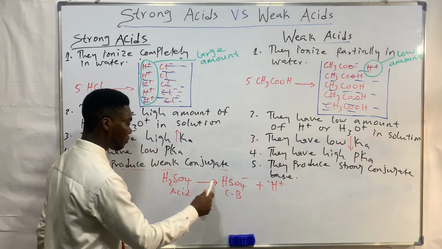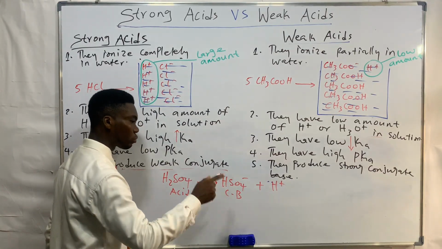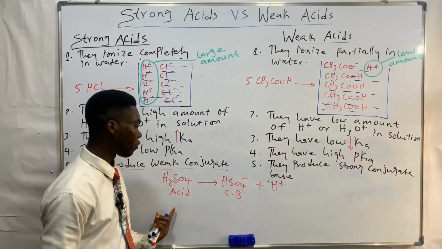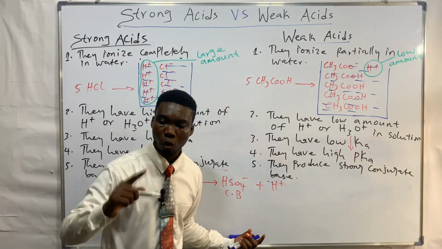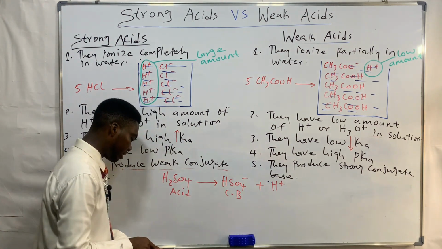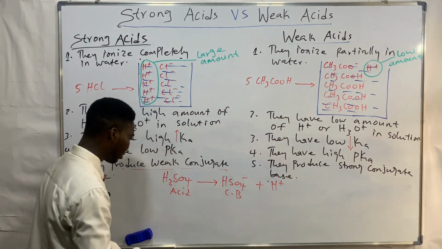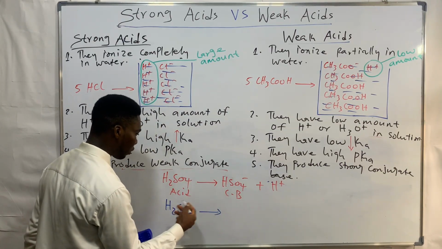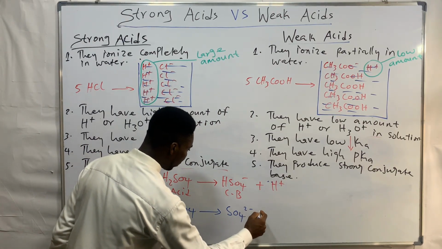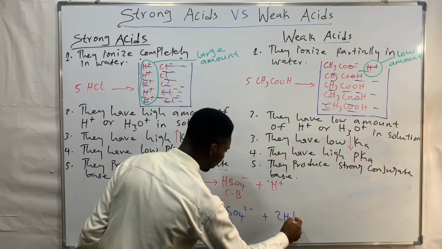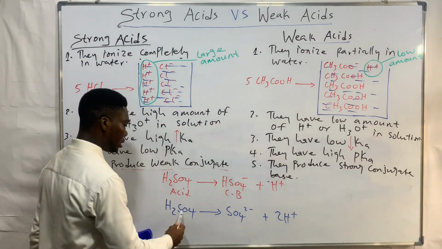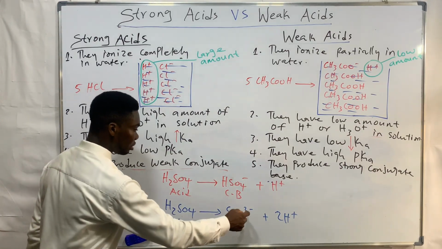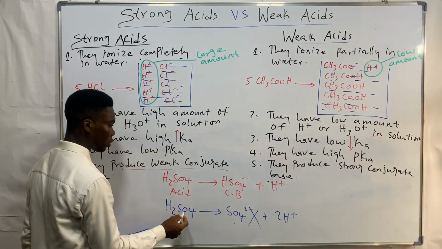So an acid differs in chemical composition from its conjugate base by 1 proton. So don't be tempted to say that the conjugate base of H2SO4 is SO4 2 minus. Never say that. This is very, very wrong, because the difference between this acid and this conjugate base is not 1 proton. So the conjugate base of H2SO4, if you're asked, is HSO4 minus.